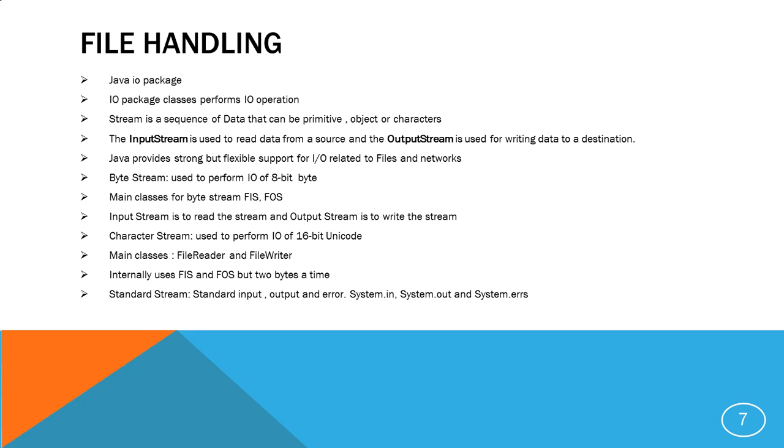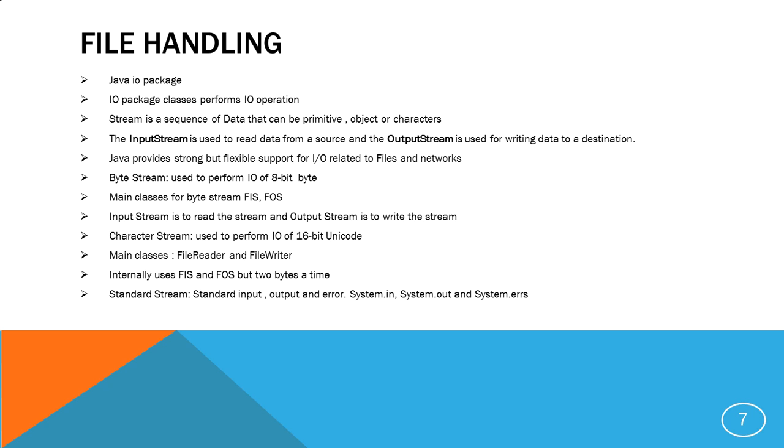Okay, so how many types of stream are there? There is byte stream, there is character stream, and there is standard stream. These are the three streams available where input and output streams perform the operations. Byte stream is used to perform IO operations for 8-bit bytes.